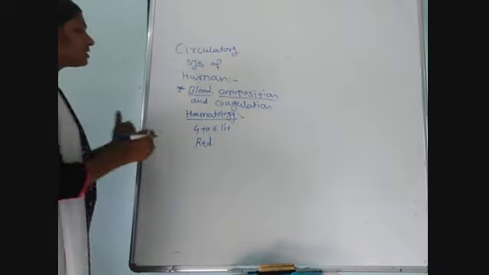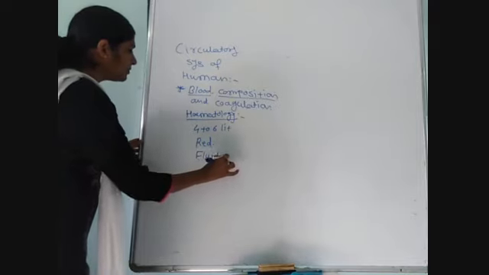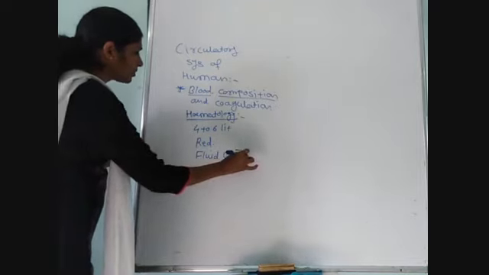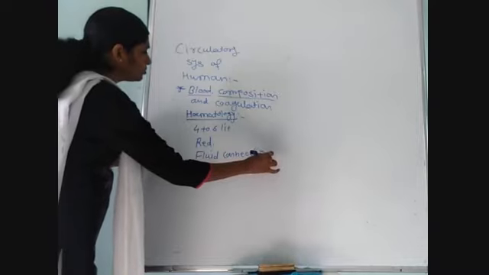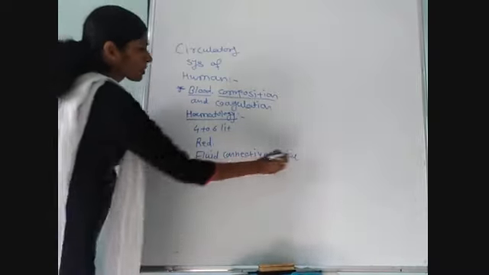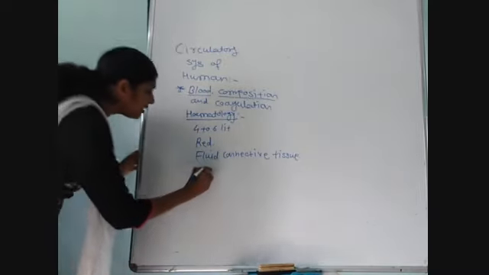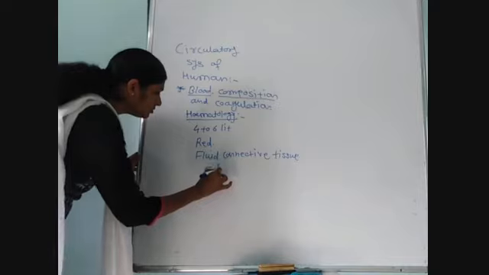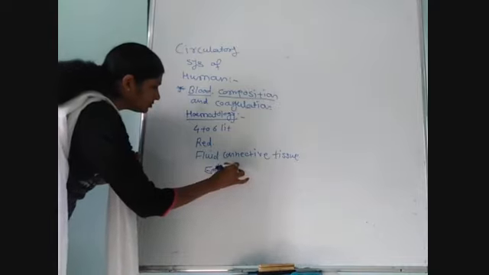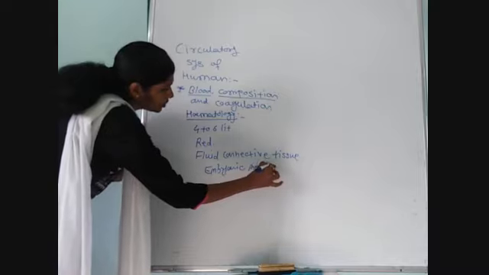Human blood is nothing but fluid connective tissue which originates from embryonic mesoderm.